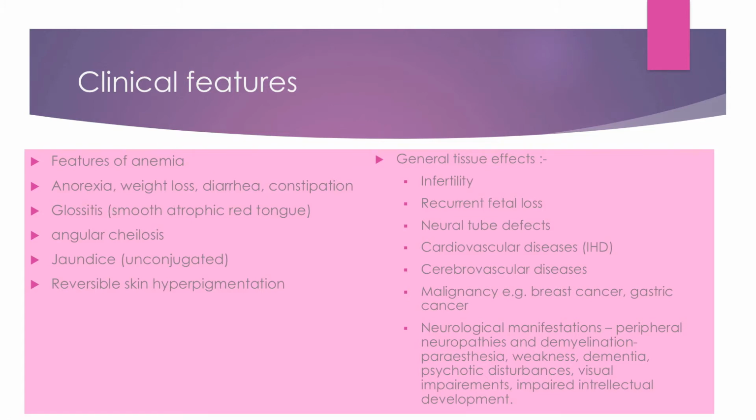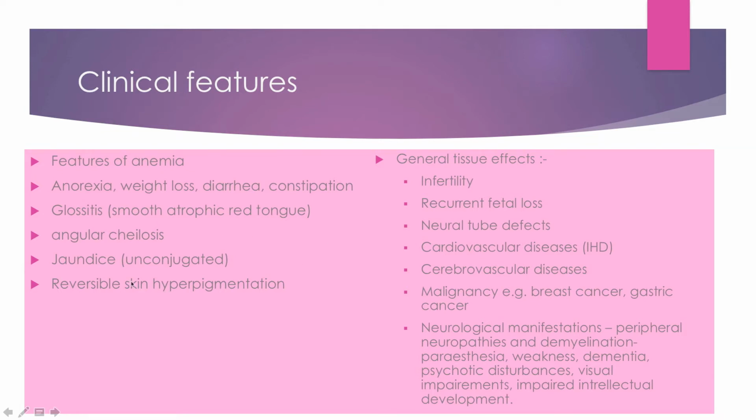Glossitis is inflammation of the tongue. The tongue becomes red in color, strawberry red in color, and it becomes atrophied of the papillae, and it becomes smooth and red. That is glossitis, inflammation of the tongue. Angular cheilosis, we have talked about this. Angular stomatitis, the cracking at the angle of the lips.